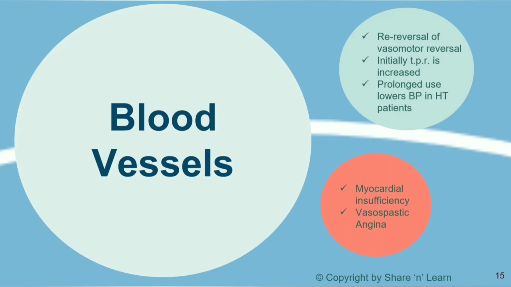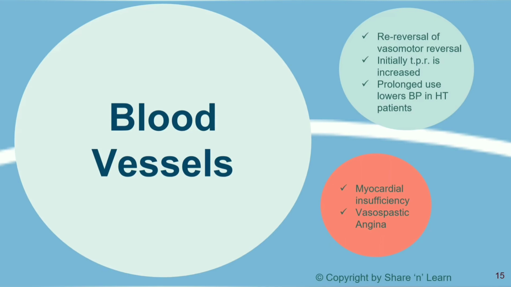But on prolonged use of the drug, the blood vessels adapt themselves according to the decreased cardiac output, and the total peripheral resistance decreases. Therefore, there is fall in blood pressure. This property of beta blockers is used as antihypertensive therapy.